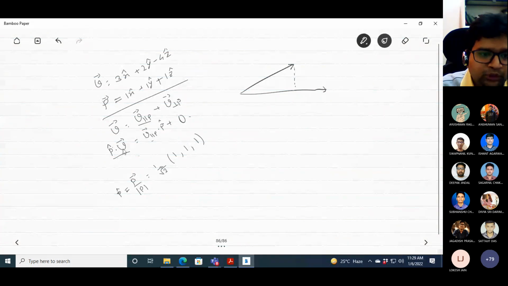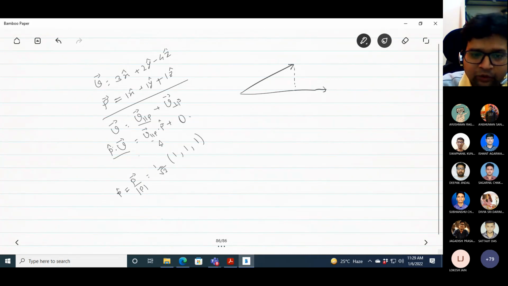So if you do this, what is the magnitude of V parallel P? V parallel P is basically P hat times some magnitude.